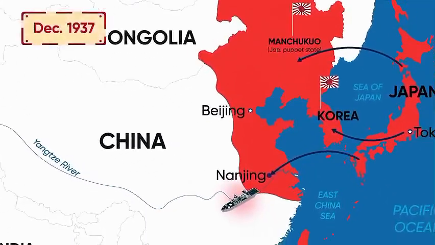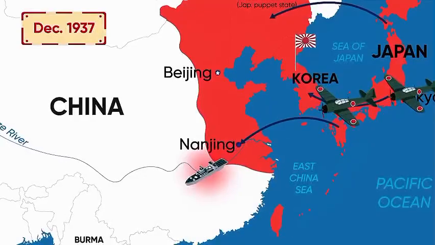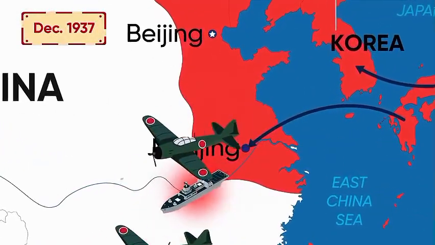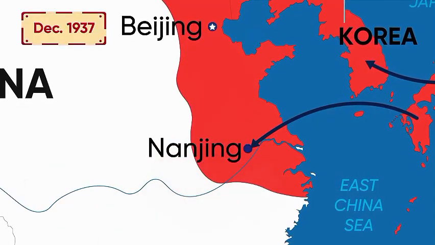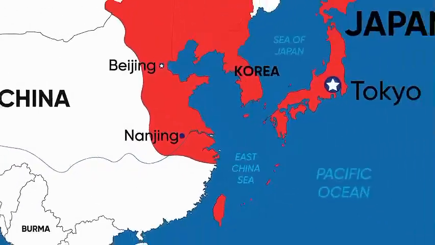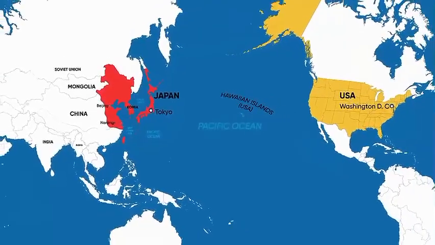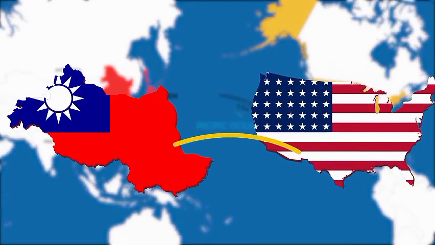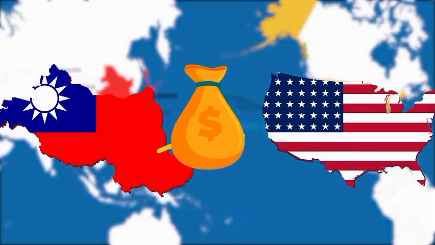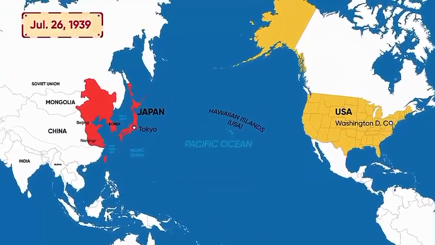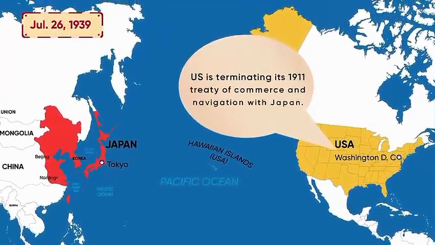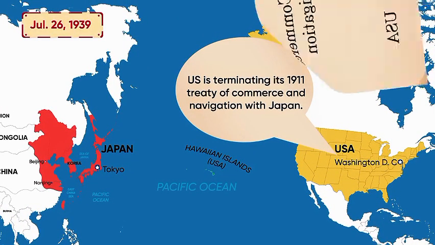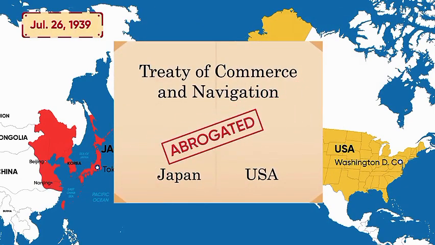In December of the same year, the Japanese army, mistakenly, as it defended itself, bombed the American gunboat Panay, anchored in the Yangtze River outside Nanking, killing 3 Americans. The incident led to increased sympathies for China and anger towards Japan in the United States. In response to this aggression, the US government extended its first loan to China. On July 26, 1939, the US gave a formal notice for termination of the 1911 Treaty of Commerce and Navigation with Japan, which was officially abrogated later.